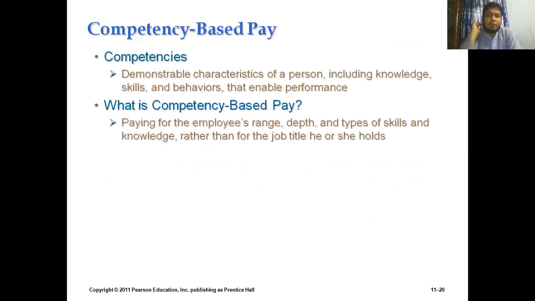Now we are going to another very important part, that is the competency based pay. So once upon a time, we only concentrated on the traditional based pay system. I mean, we tried to develop a pay package for the employees, and after 1 year or 2 years, we would go for a review, and then we would make some changes to the traditional based pay policy. But the time has changed. Now we need to concentrate on the competency based pay policy. Now the question is, what does it actually mean, and what is the difference of competency based pay from the traditional based pay system?